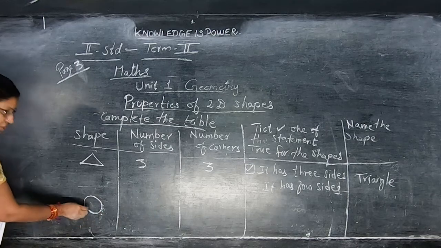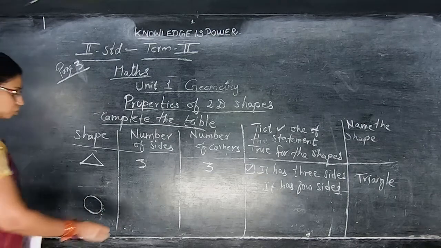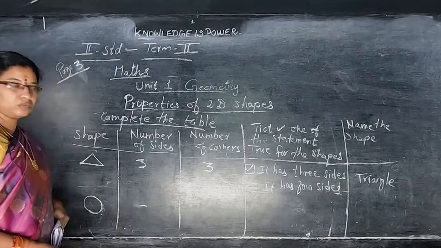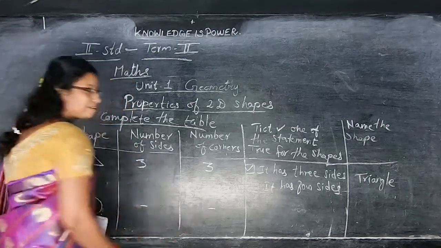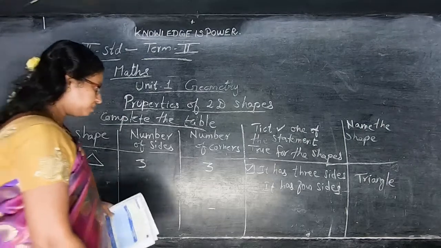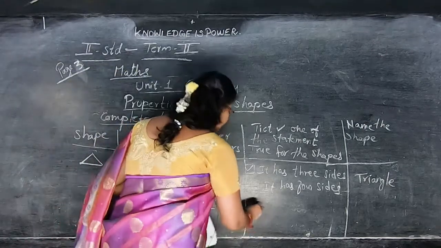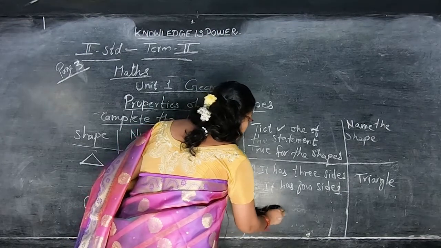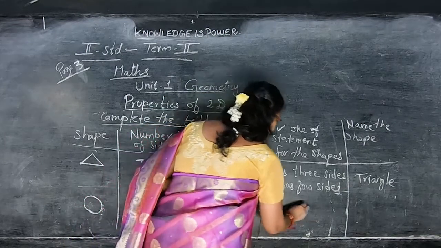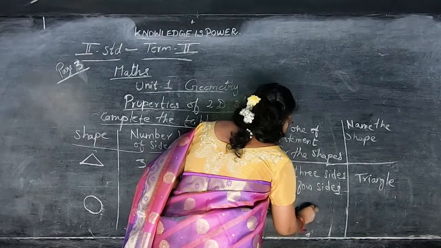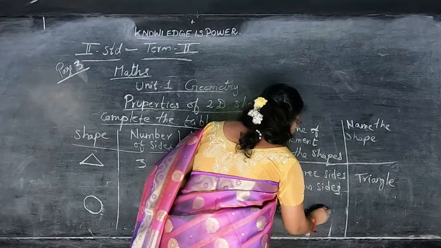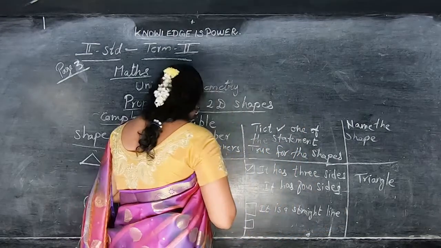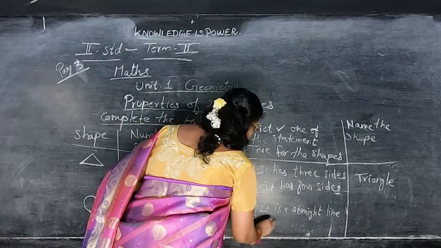Next we are going to see circle. What is the name of the shape? Circle. It has no sides, so I'll put a dash here. For this, no corners. I'll put a dash here. Then the statement: see whether it is a straight line or it is a curve line.